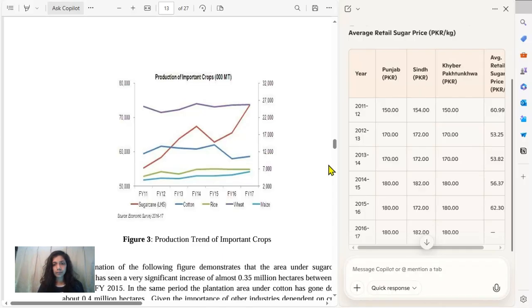Then the indicative prices remain the same for 2013 and 14, but the production has already increased, because that increase in year 2012 and 13 reflected in 13 and 14 with maximum production of sugarcane, and that went somewhere around 68,000 perhaps. And then the sugarcane indicative prices went to 180, that is 10 rupees or 12 rupees more, in year 2014 and 15.